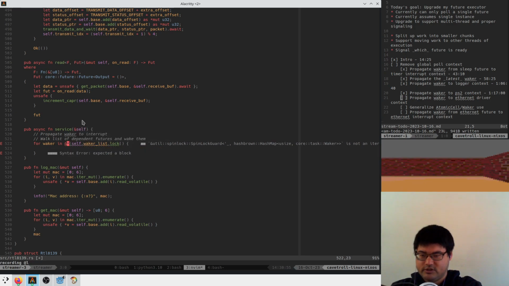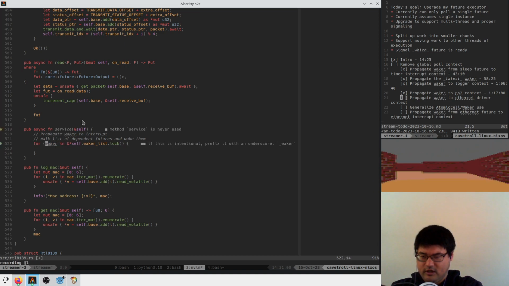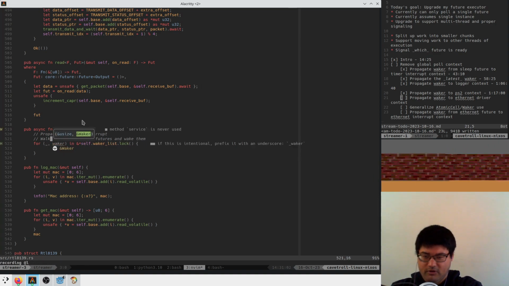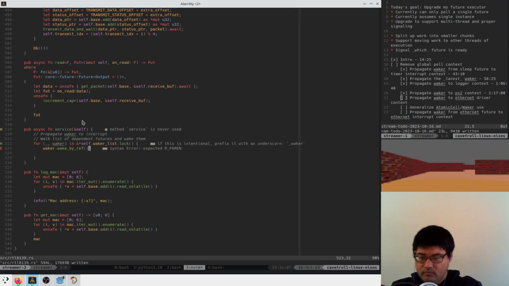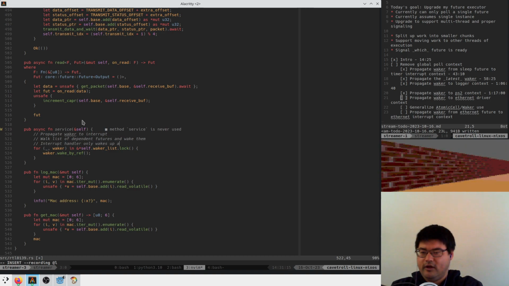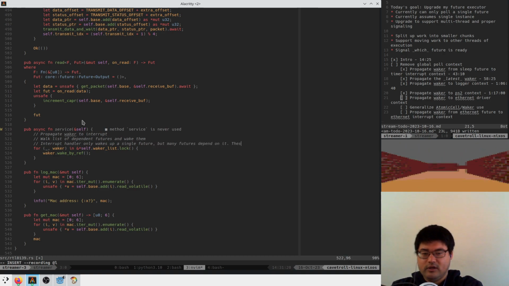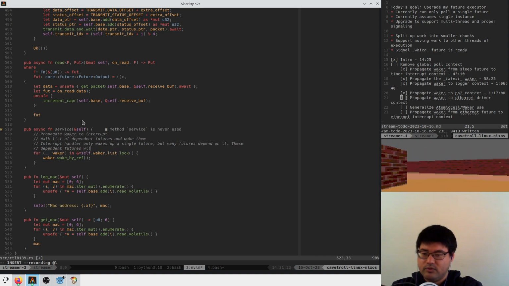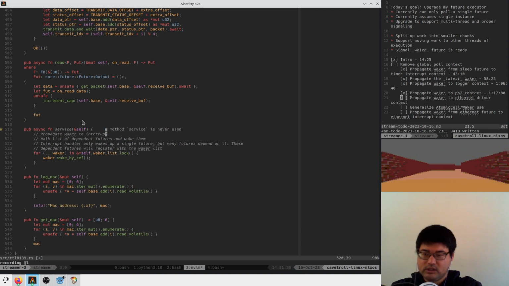Do we need to do like a star ampersand here to get it to deref correctly? Yep. And I think here we say key, we don't care about value, we do. And then we say waker, wake by ref. And here we'll say that the interrupt handler only wakes up a single future, but many futures depend on it. These dependent futures will register with the waker list.